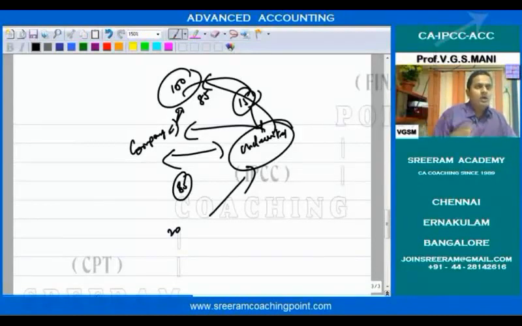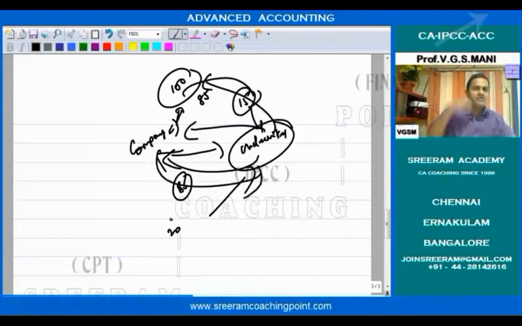Clear? Now, it is a kind of guarantee we are talking about, or a kind of contract. For any contract, there should be some consideration. A contract without consideration is void ab initio, we should have studied that. Similarly, this underwriter is giving some guarantee to the company. Nobody in this world normally does any work free of cost. Therefore, the company has to give something in return as consideration for this contract.